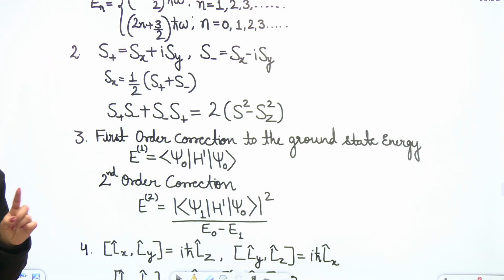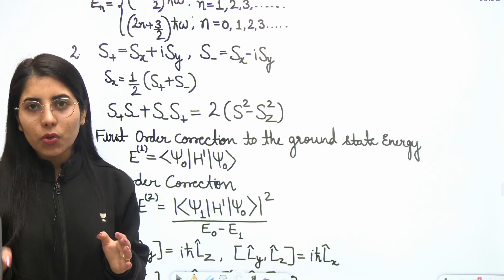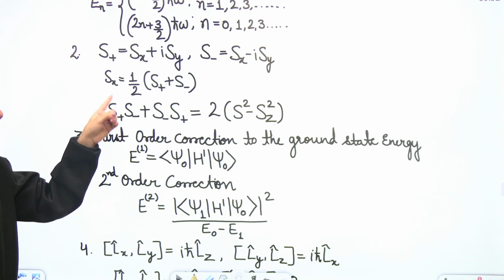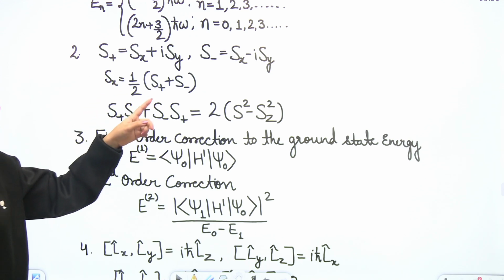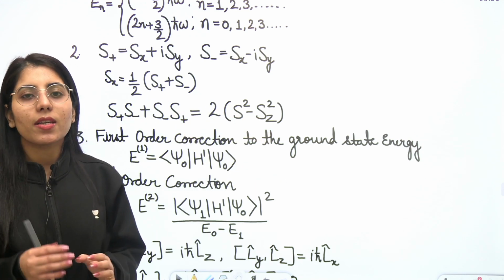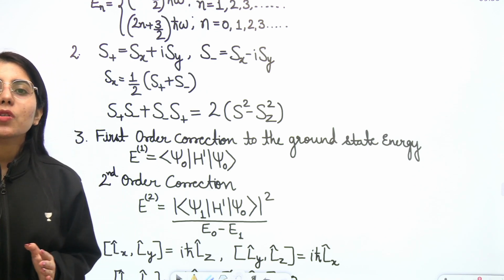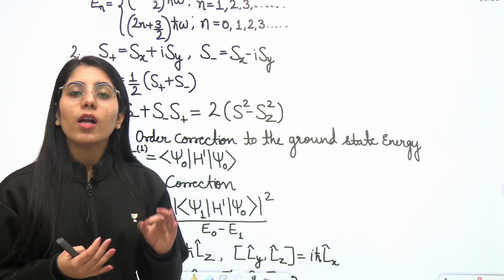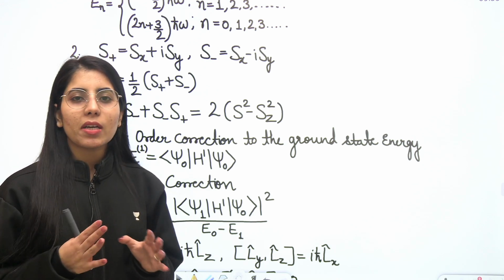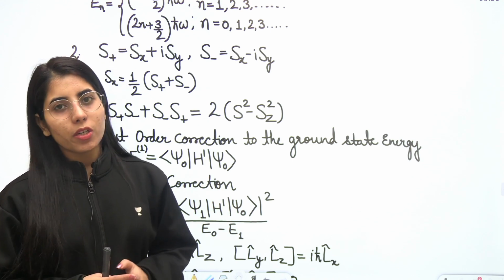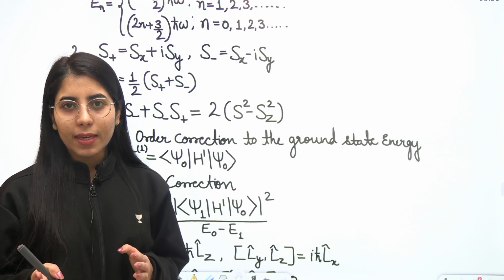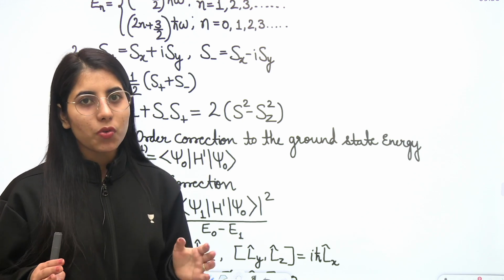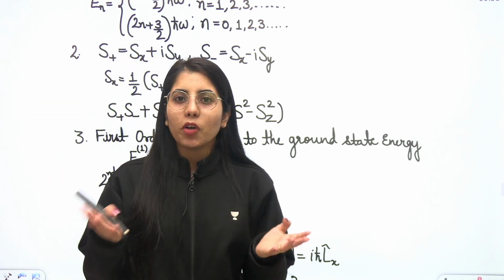Now the next important expression which we generally need to use while solving questions is S positive S negative plus S negative S positive, which is equal to 2 times S square minus Sz square. If you are familiar with the eigenvalues related to the angular momentum operator, then it will be quite easy for you to handle questions based on the spin operator too, because the expressions are almost the same. And I will even show you for the angular momentum part what expressions we have.